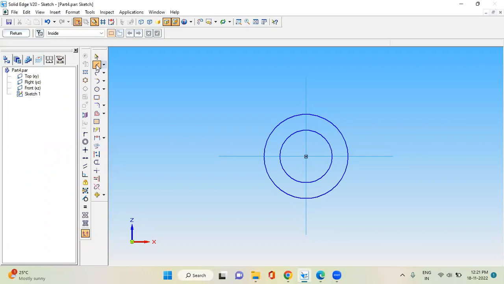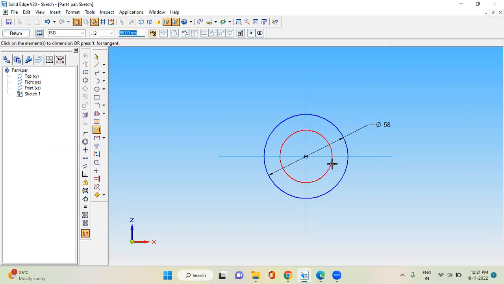Now take the line. Okay, before that, dimension this. This is 58, that is double of 29, and this is 36, 2 times 18, that is radius to diameter. Then go to line. From the center, draw a line of 369.